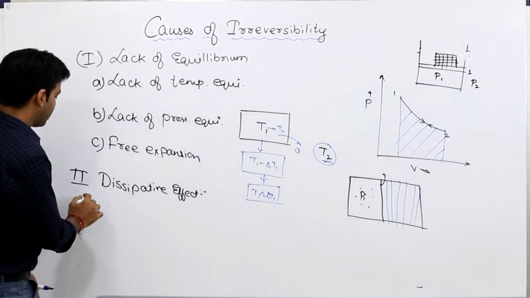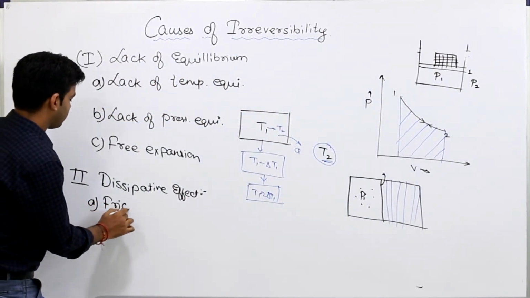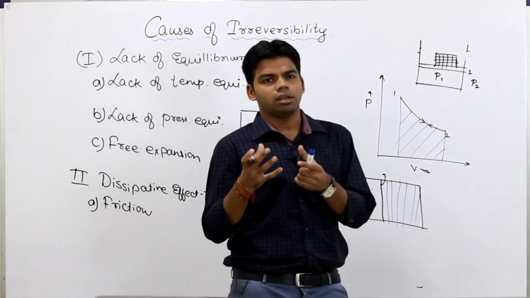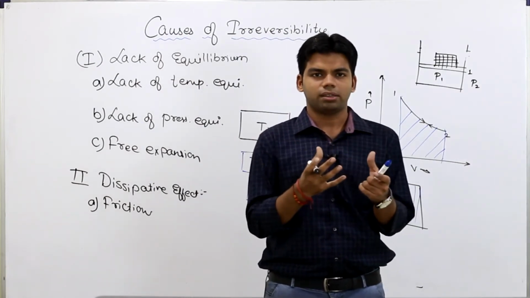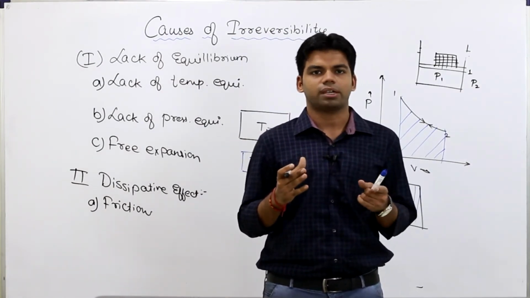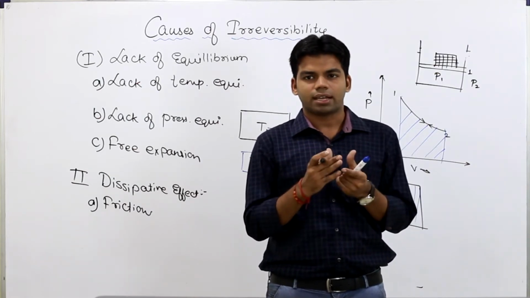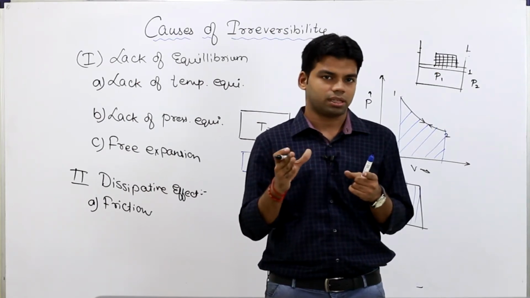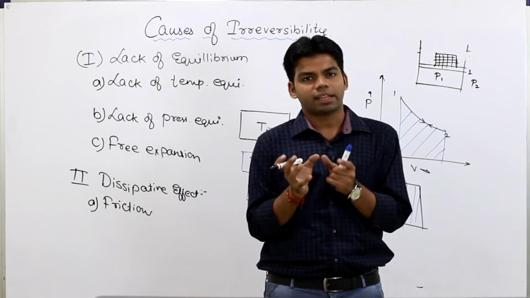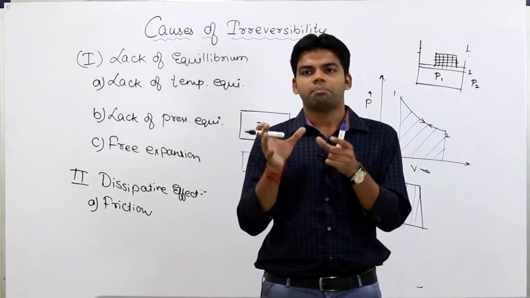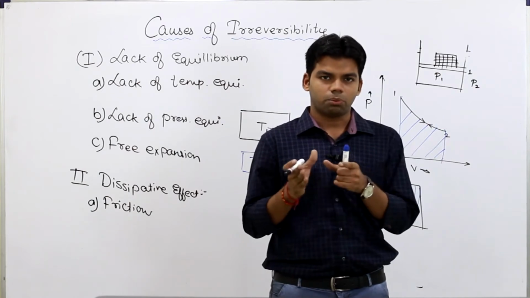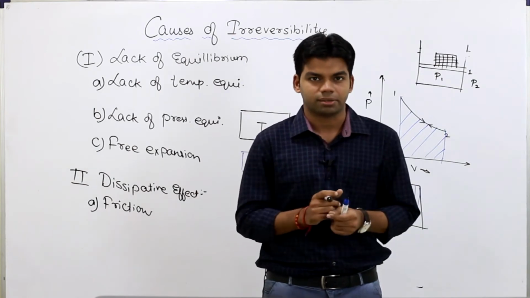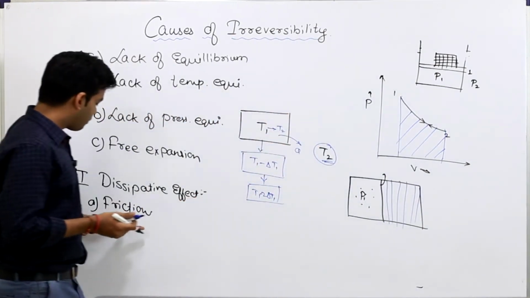Now this dissipative effect can be because of friction. I gave you one example. Suppose if a body is moving on any rough path, obviously that kinetic energy is now converted to heat energy. Now if I ask you to convert that heat energy to the kinetic energy of the block, it will not be possible. उसका reverse करना possible नहीं है, उसका forward direction बस possible है. That means जो भी उसकी kinetic energy थी, obviously energy is always conserved, but that kinetic energy is dissipated now. वो पूरी तरह से dissipate हो गई है, जिसको वापस recover करना हमारे लिए possible नहीं है in the form of kinetic energy. Getting this or not? Okay, so this is called dissipative effect because of friction.